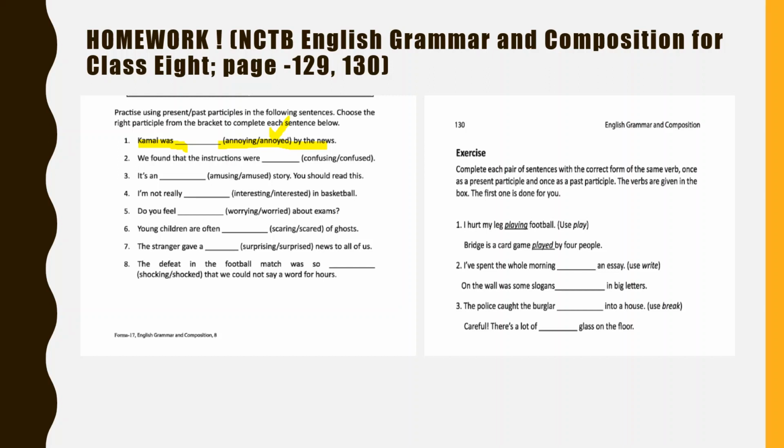The second task here is to use the verb in the bracket for writing two sentences. The first sentence will be in the V1 plus ing form, or present participle, and the second one will be in the V3 form, or past participle. So here is the end of today's class.